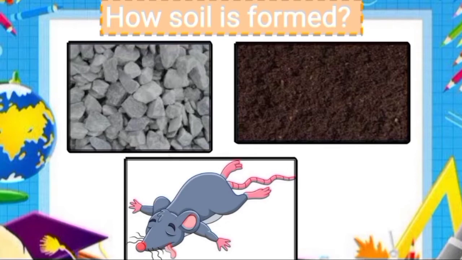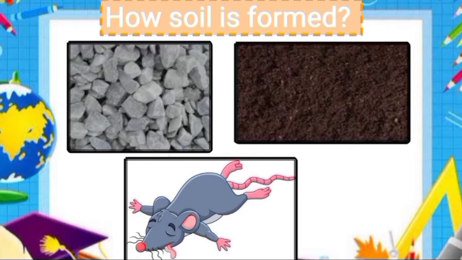Soil is the thin layer of material covering the earth's surface and is formed from the weathering of rocks. It is made up mainly of mineral particles, organic materials, air, water and living organisms.